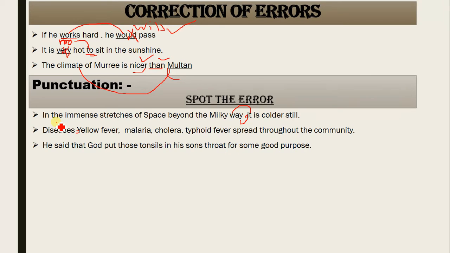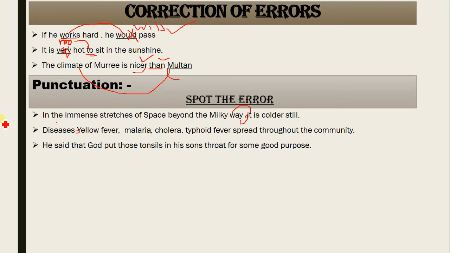This is a colon. We always go for the use of colon whenever you are going to explain something in detail, or whenever you are going to provide a list of something. For example, diseases. Which diseases? Mention colon: yellow fever, malaria, and typhoid, and so many diseases he talks about. So by the use of colon, the sentence would show brevity as well. It means the sentence would automatically be in brief, precise form, and you have already done that.